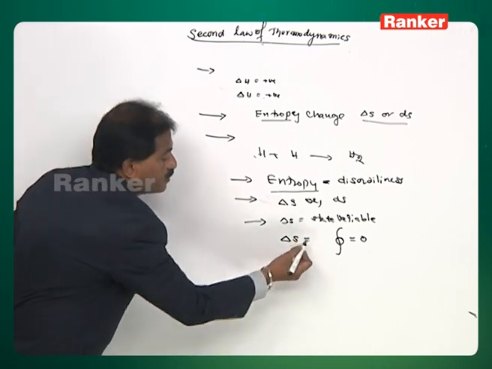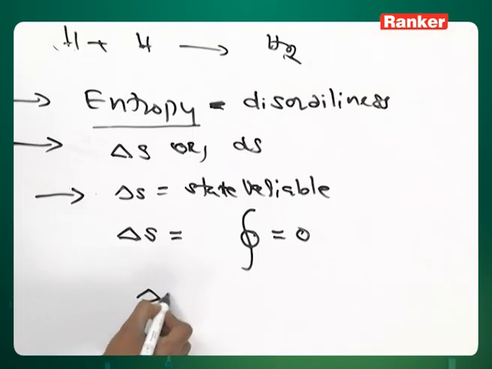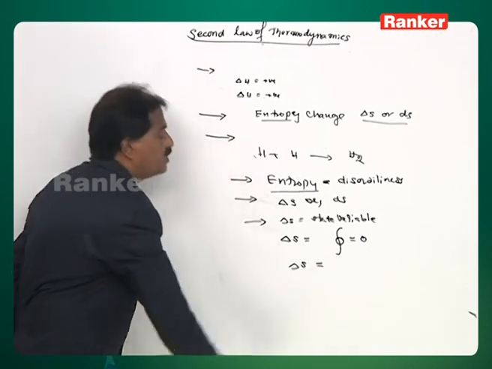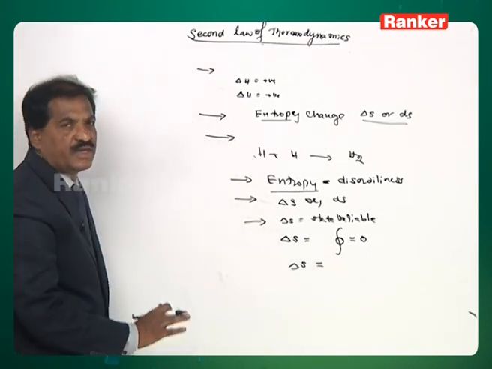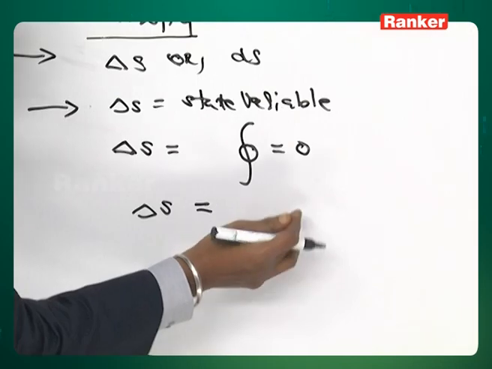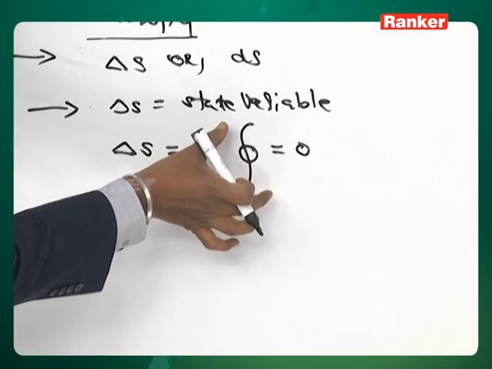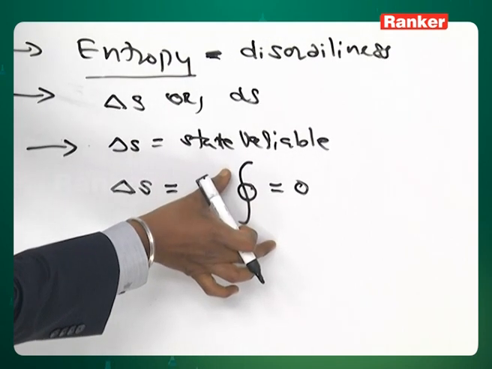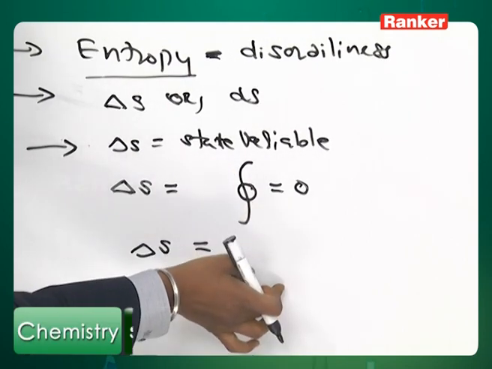Next, when a process or any change is taking place at constant temperature, the entropy change can be calculated based on the amount of the heat energy that is being exchanged with respect to temperature.